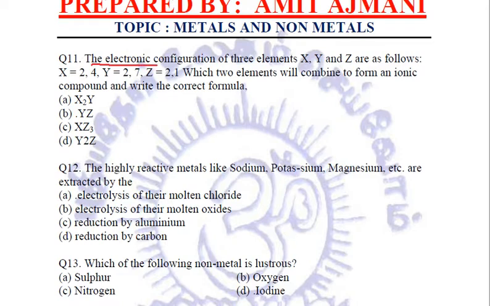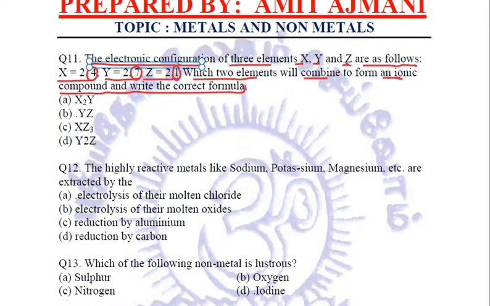The electronic configuration of three elements X, Y and Z are as follows. X is 2, 4, it has got 4 electrons in its outermost shell, right? Y is 2, 7, it has got 7 electrons in the outermost shell, and Z is 2, 1, 1 electron in the outermost shell. Which two elements will combine to form an ionic compound? And write the correct formula.